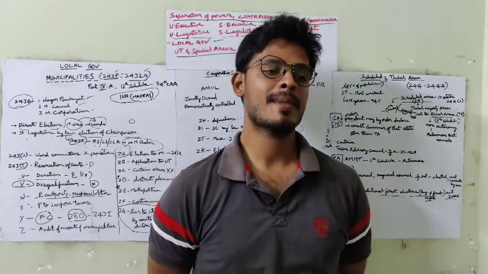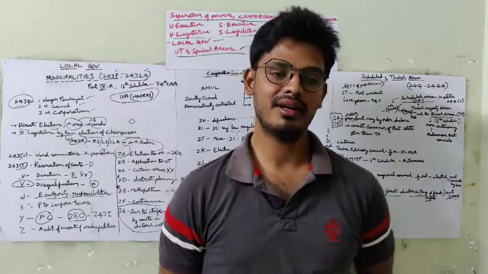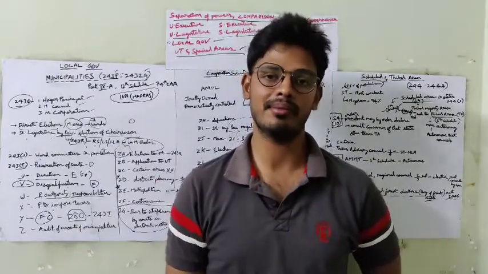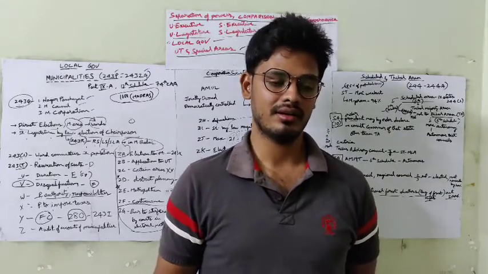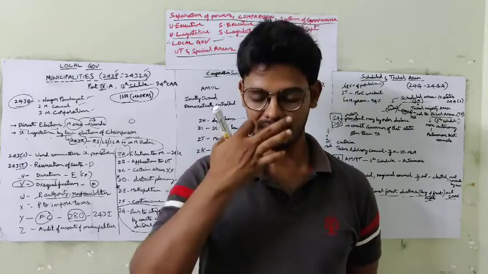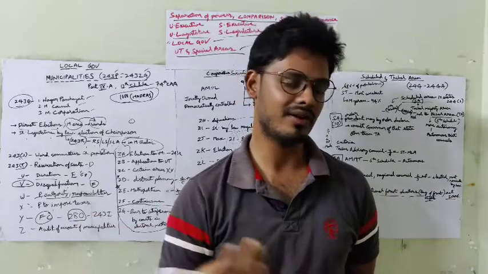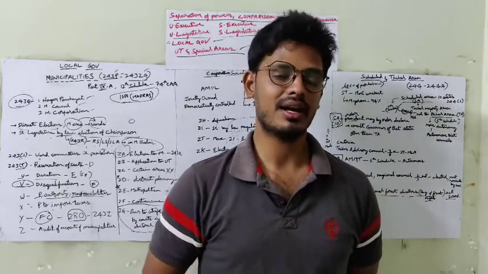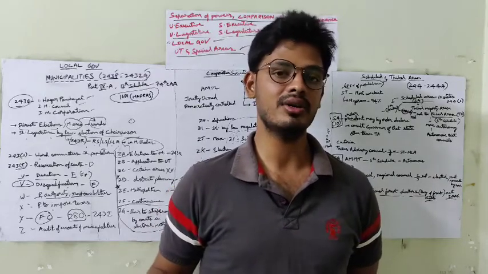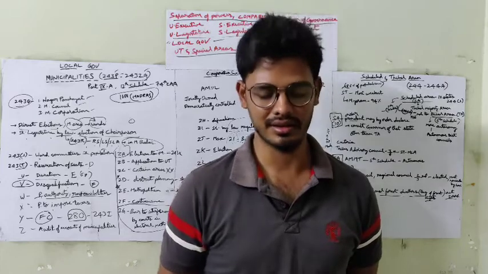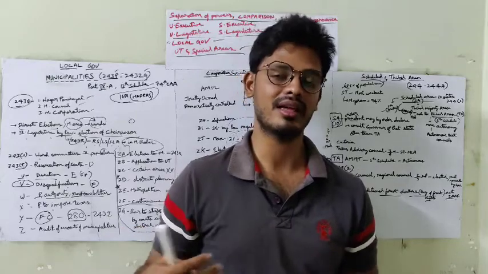Fine. See, as the development happened, this development did not reach the poorest of the poor people, and they lagged behind. Okay, they did not have particular access to education, or they were illiterate, and they fell back. Okay, they did not come along with us. So such tribes who are backward are called scheduled tribes and tribal areas, and the area in which these scheduled tribes are in the majority.